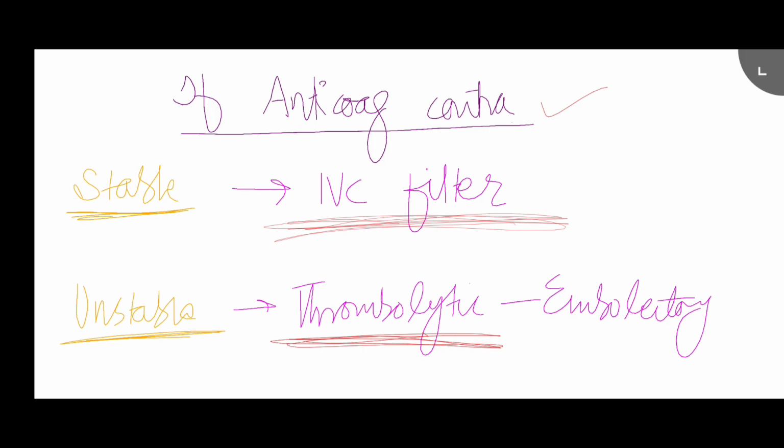If the thrombolytics are contraindicated in a patient who is unstable, then go for embolectomy. You need to go for embolectomy.